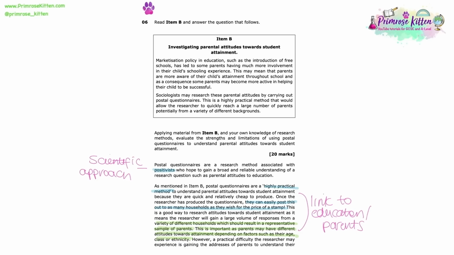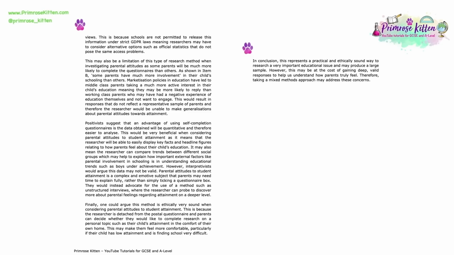However, a practical difficulty the researcher may experience is gaining the addresses of parents to understand their views. This is because schools are not permitted to release this information under strict GDPR laws, meaning researchers may have to consider alternative options such as official statistics that do not pose the same access problems. So within our evaluation, we are referring to the fact that whilst it is very cheap to post out lots of questionnaires, it is not going to be easy to access parents.